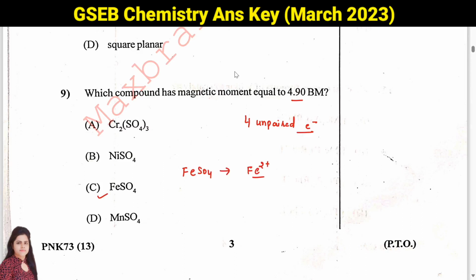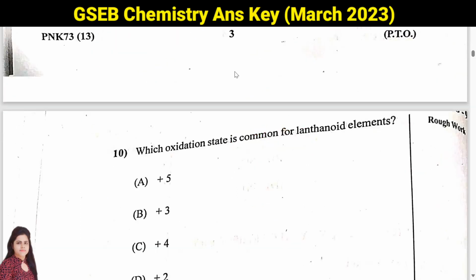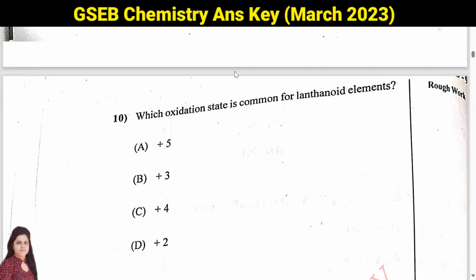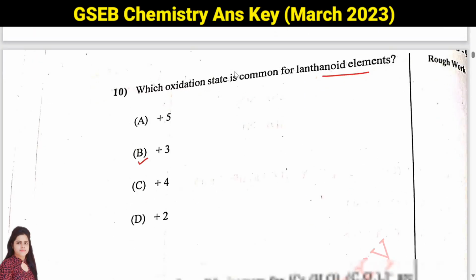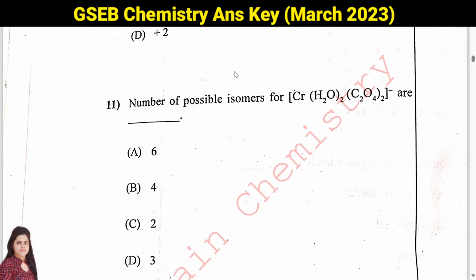Fe2+ means electronic configuration will be 3d6, and if you check its electronic configuration in d orbitals, it will be like this. So we have 1, 2, 3 and 4 unpaired electrons. Answer will be C. Then question number 10, which oxidation state is common for lanthanoid elements? So plus 3 is the most common oxidation state for lanthanoid elements. Answer will be B.